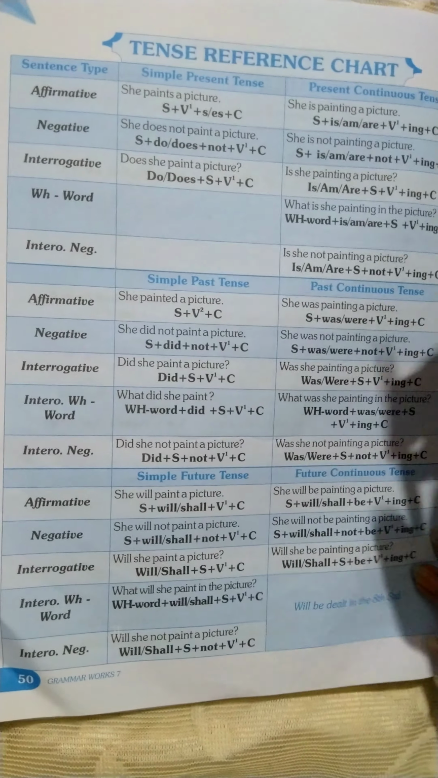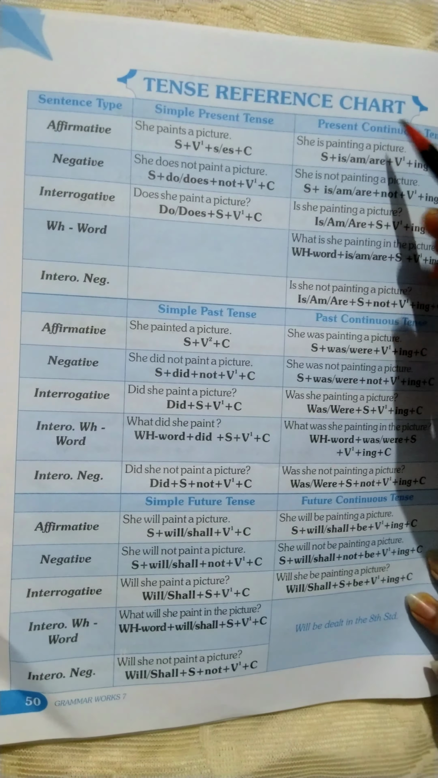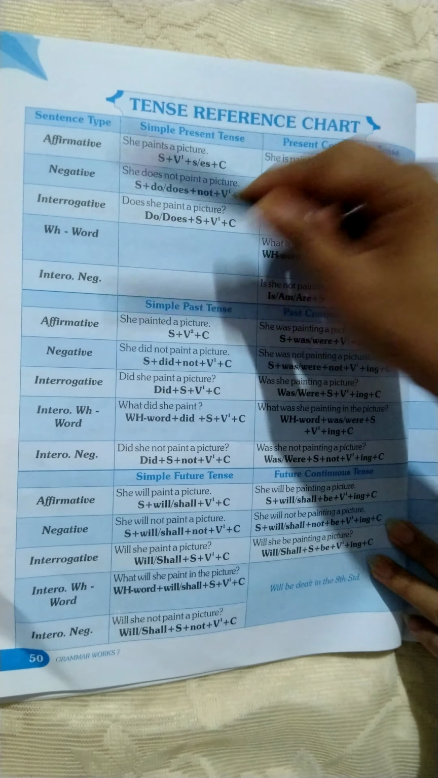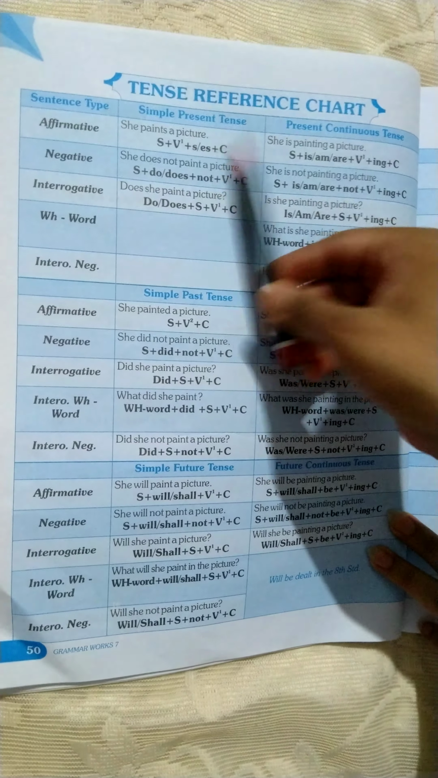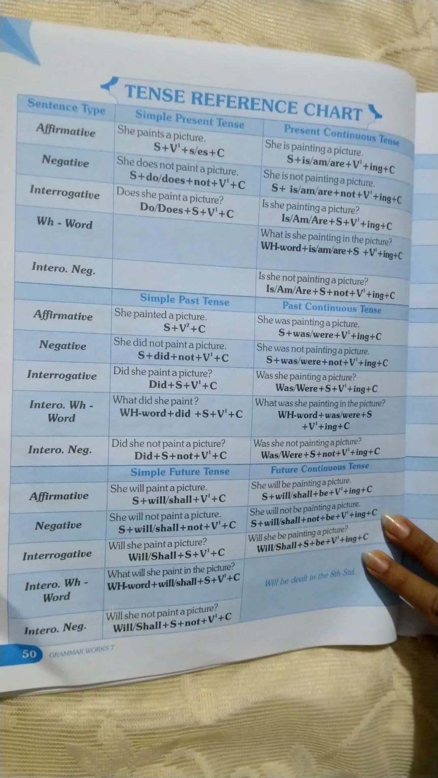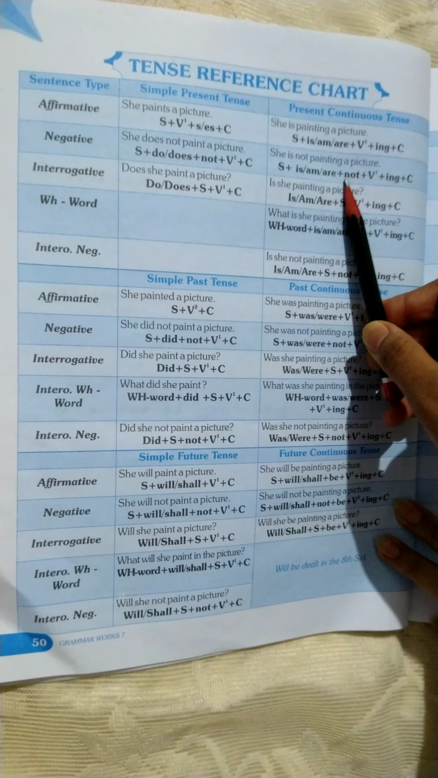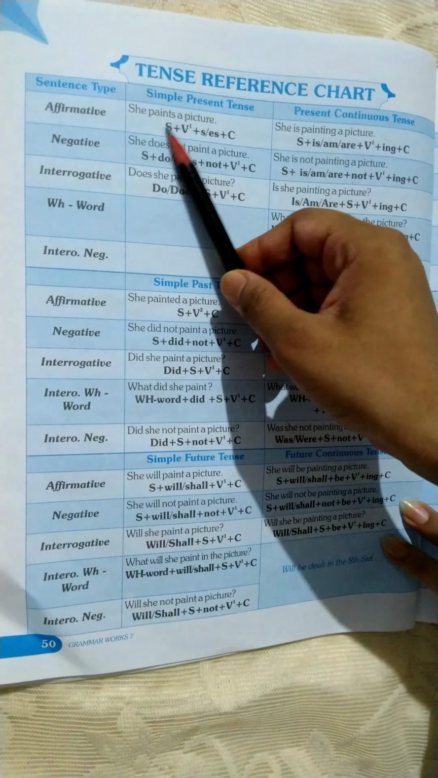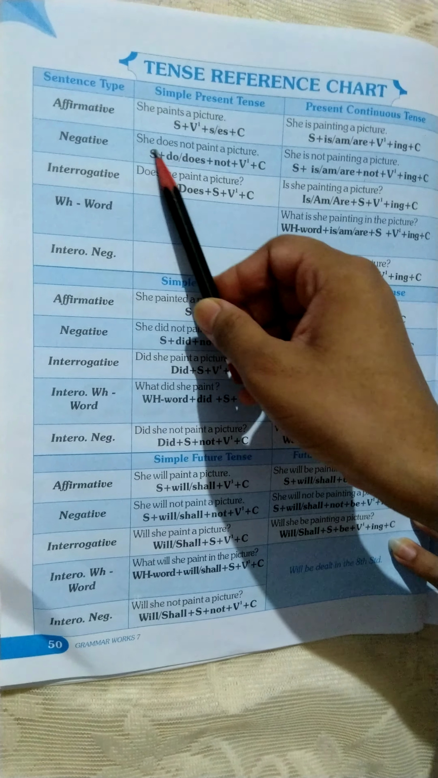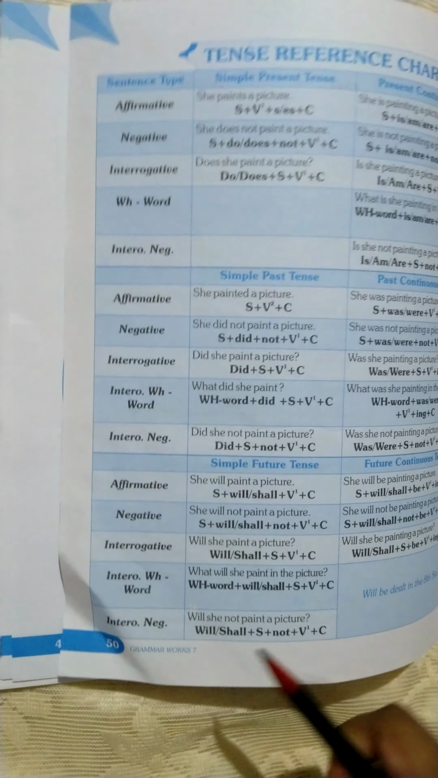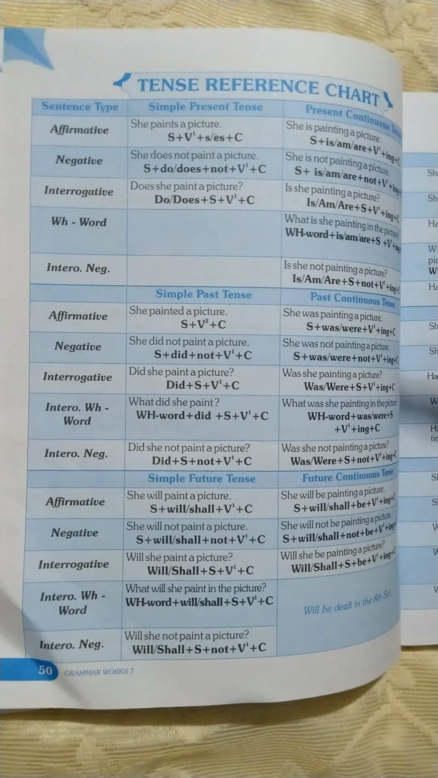Now this here is another tense reference chart. In a previous chapter I have explained affirmative, negative, and interrogative. Simple present and present continuous I have also explained. These are some examples given with their negative forms. Like, she paints a picture; in the negative, she doesn't paint a picture. I have already given you one example with each tense, so these are the examples.